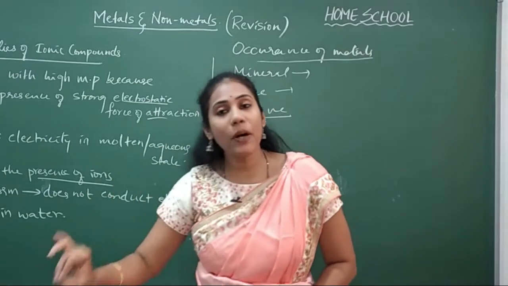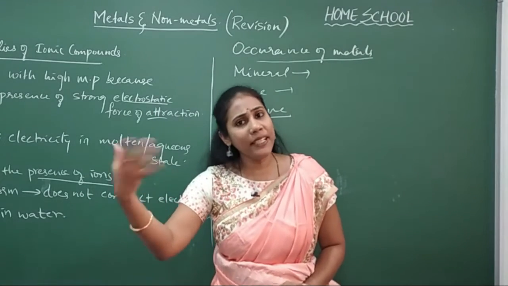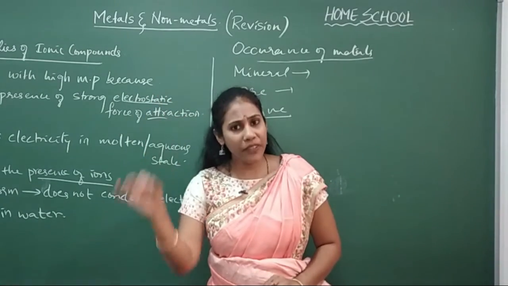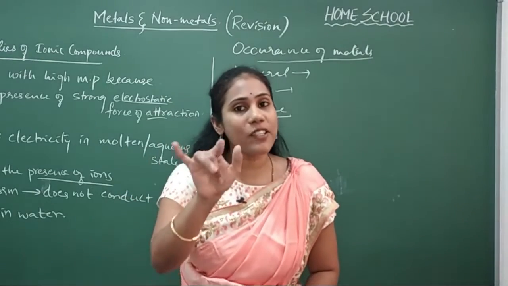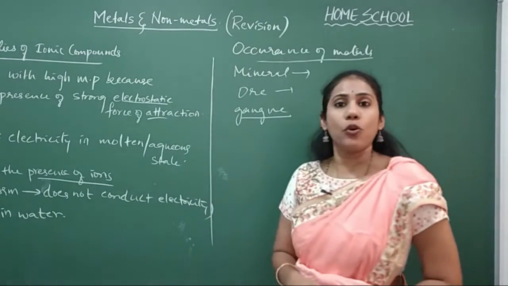This is a very important sentence that you have to remember. Ores are also minerals only, but it is such a mineral from which you can easily, conveniently, profitably extract a metal. Such a mineral we are calling ores.